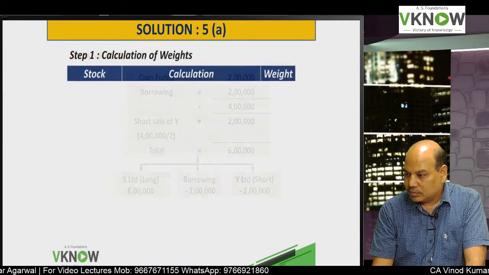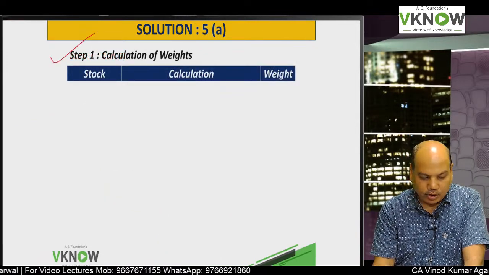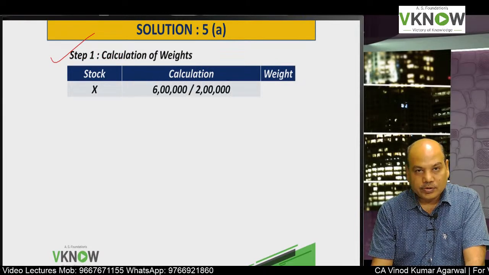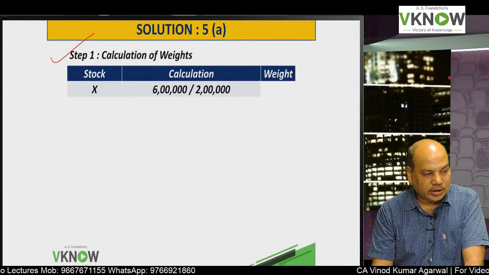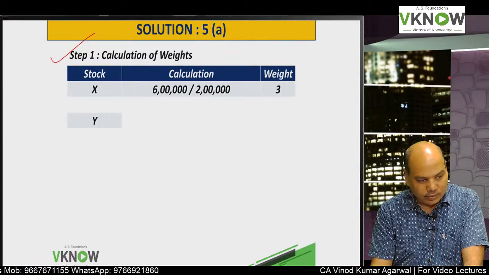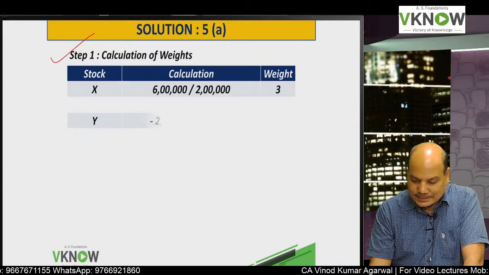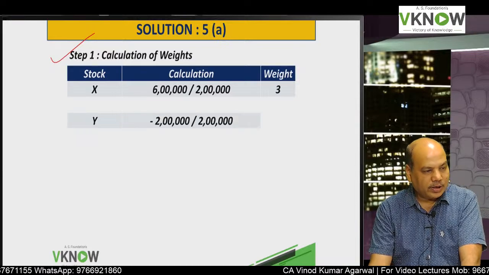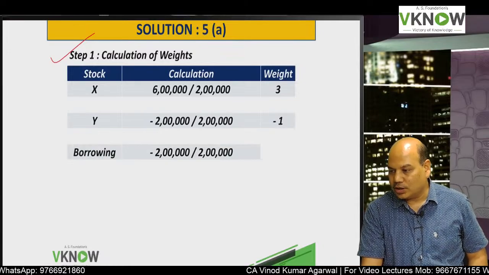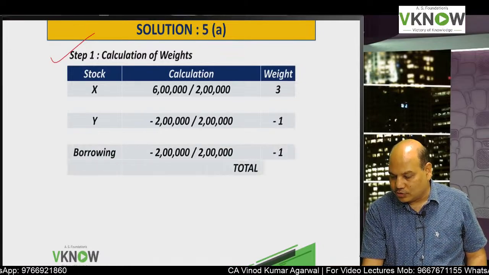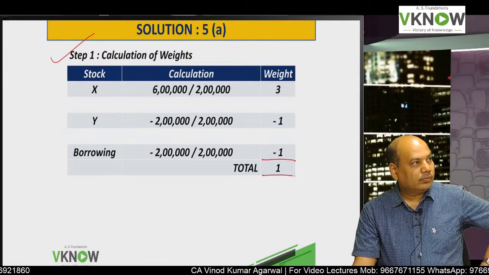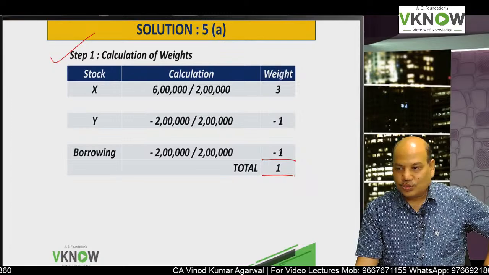Right? Now write down step 1. Same format. Calculation of weight. X. 6 lakh is the investment in X. Divide by total 2 lakh. 3. Very good. Y. Minus 2 lakh divided by 2 lakh. Student has already replied. Minus 1. Borrowing. Minus 2 lakh divided by 2 lakh. Minus 1. Cross check. Total should be equal to 1.